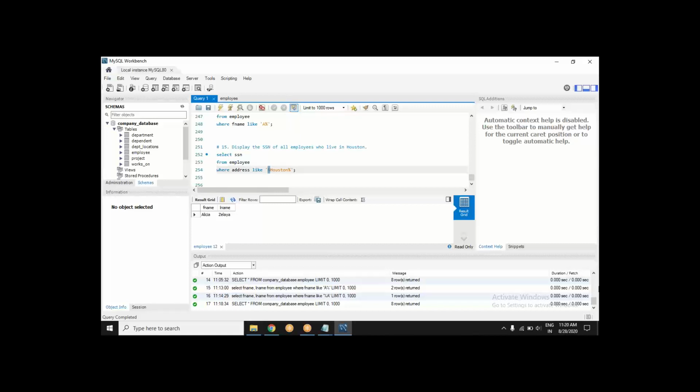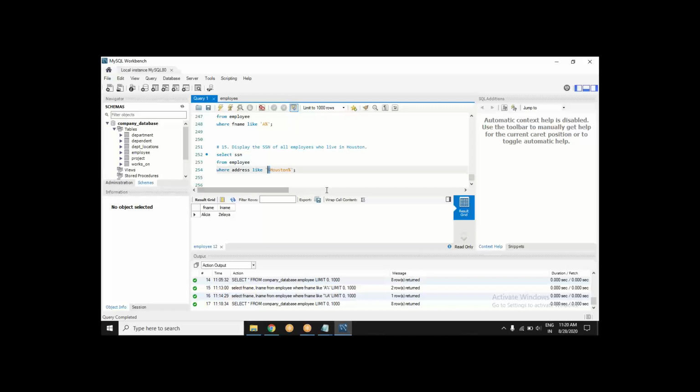everybody got this now, right? I am saying in the beginning it can be anything, and after Houston it can be anything. In address there should be Houston somewhere. Okay, that's what it means.